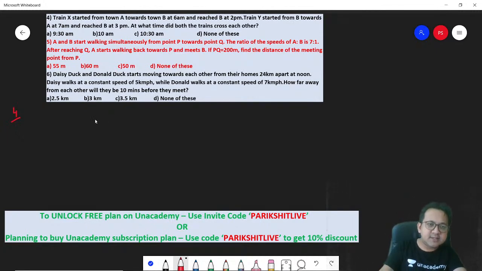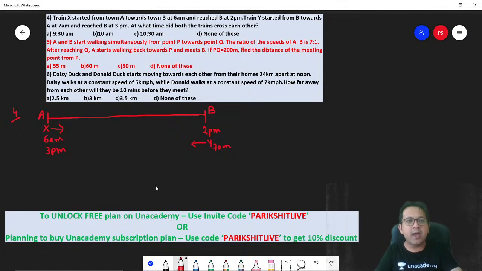Okay, fine. Let's do it together. Let's draw the scenario. So there is a town A and there is a town B. X has started from town A at 6 a.m. and reaches B at 2 p.m. Y starts from B towards A at 7 a.m. and reaches A at 3 p.m. Correct? At what time did both the trains cross each other?